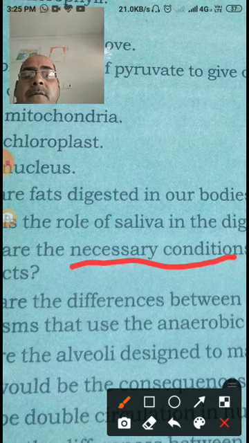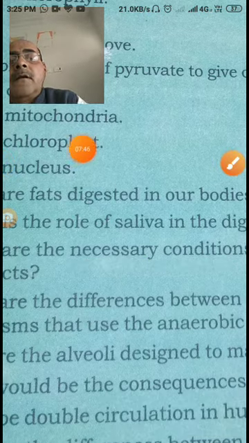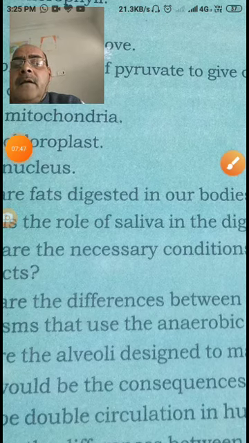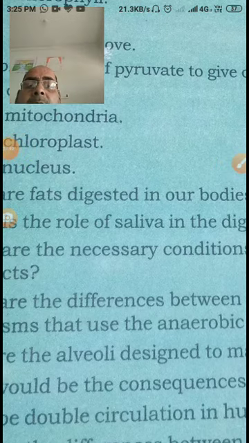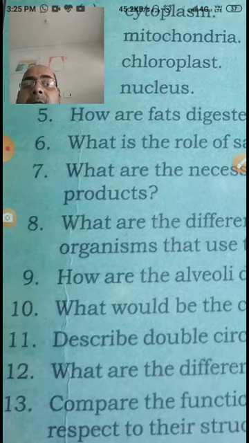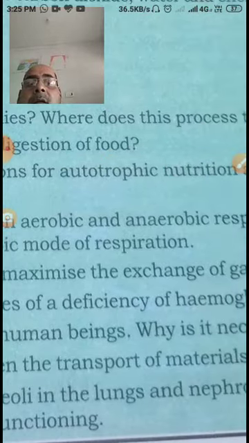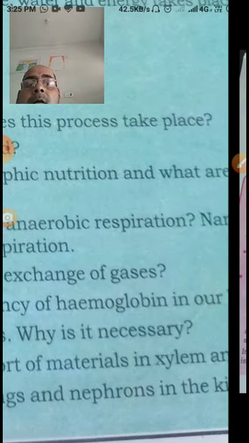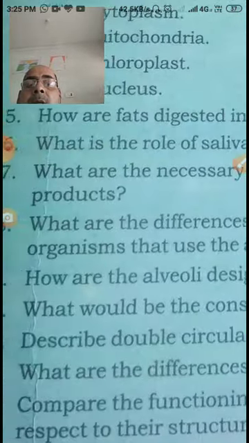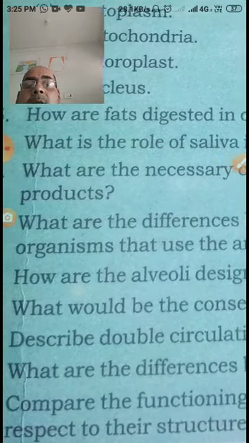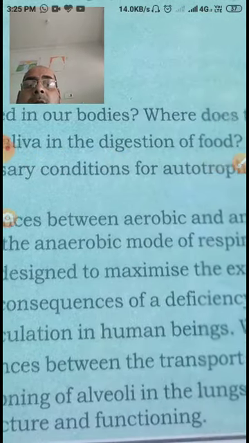So my dear students, you are exercising so many questions here in the form of the NCERT exercises. And now let us have a fast look at the other questions. What are the differences between aerobic and anaerobic respiration? Organisms that use the anaerobic mode of respiration.